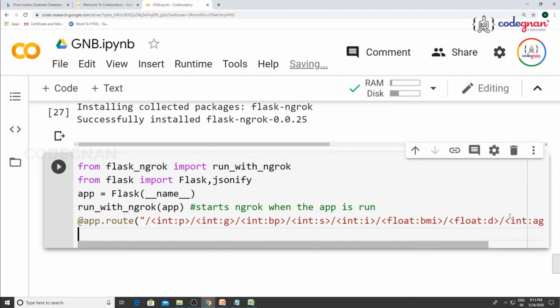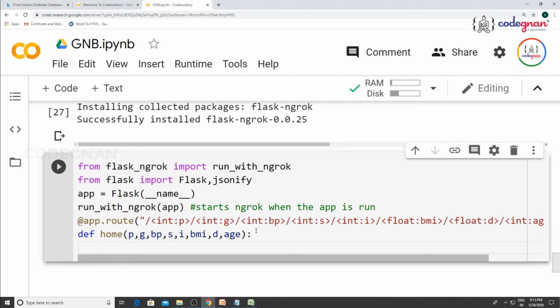So how does this function apply? You define a function and you define all your inputs. Your inputs are p, g, bp, s, i, bmi, d, age. Check out, 8 inputs you are having.